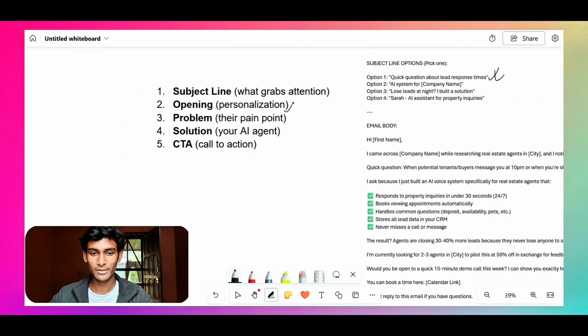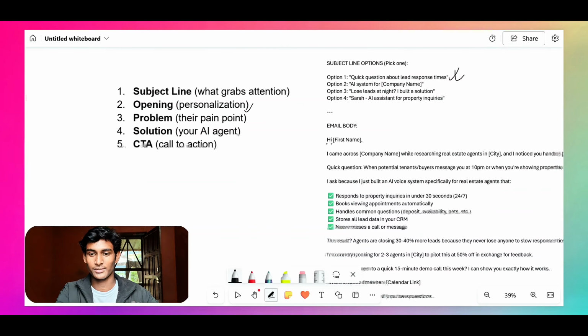The second point, as you can see here, is personalization. We have to write the opening in such a way that our email can convince the real estate agent that we have researched their business.